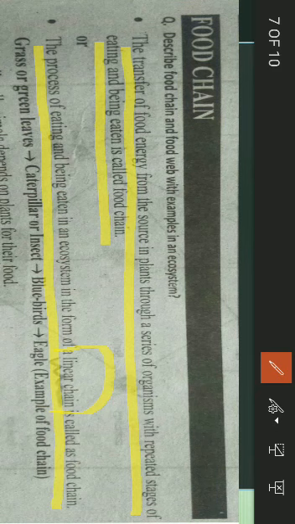An example is grasses or green leaves being eaten by caterpillar or insects, and caterpillar insects are eaten by bluebirds, bluebirds eaten by eagle. This is an example where one is feeding on the other, making a food chain in the form of a linear chain. Next we go towards the second heading, which is food web.